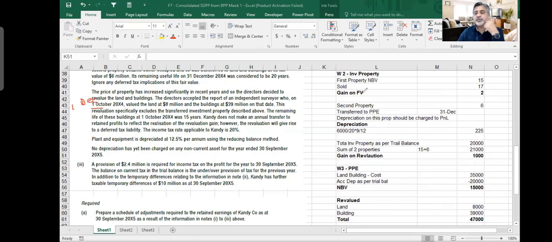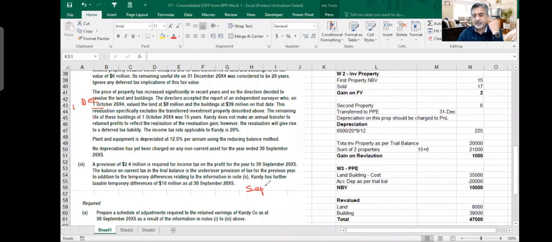Then you should take 3 months at the old asset price and 9 months at 39 million. If you have done revaluation in the middle of the year, then after revaluation you use the new depreciation, but before revaluation, the old cost in the balance sheet.